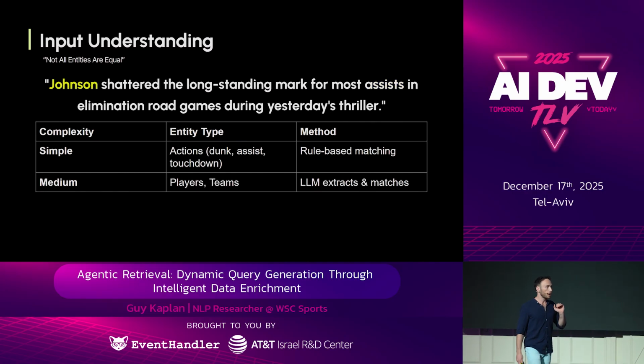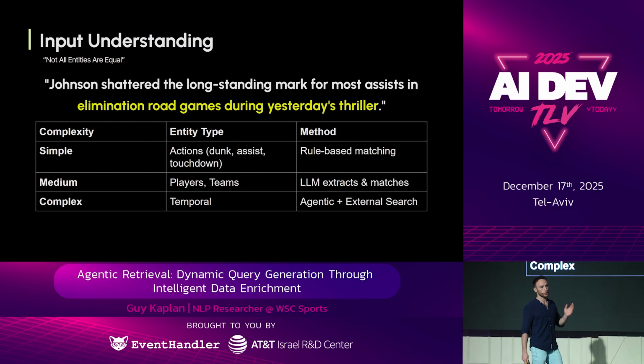Then we have a harder set of entities, stuff like players and teams. Those have a bigger pool of candidates to choose from, and they might be also implicit. Okay, so for these, what works for us is extracting with an LLM with as much context as possible, and then matching it to IDs in the database, using also an LLM.